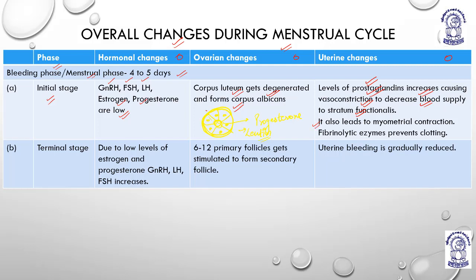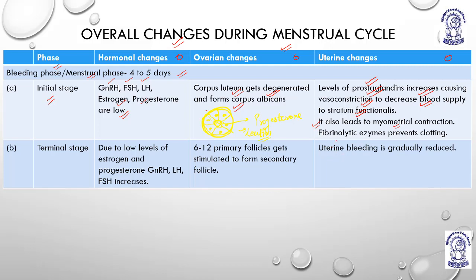Secondly, it also leads to myometrial contraction. Most importantly, prostaglandins are pain mediators. They lead to enormous myometrial contractions, and this enormous myometrial contraction basically helps to wipe out every single thing which is present inside the uterus. The wall, the myometrium, along with the stratum functionalis, will be released out from the vagina.